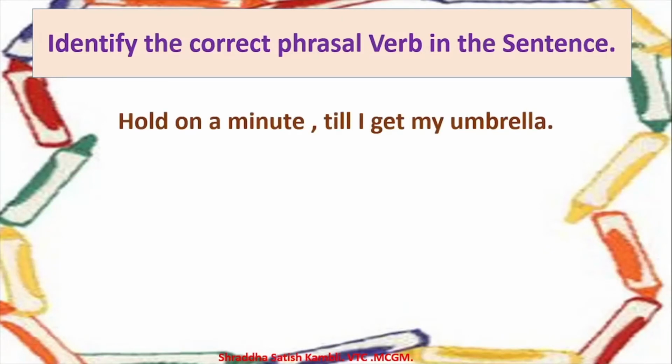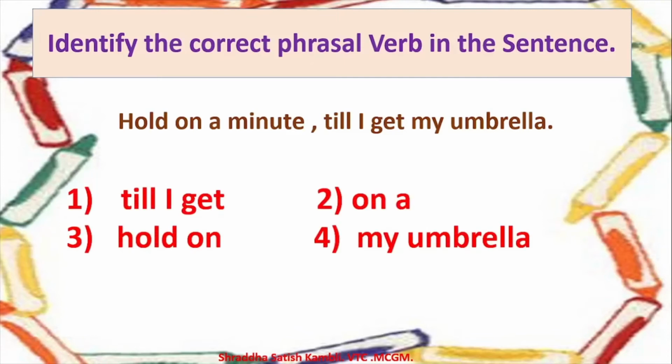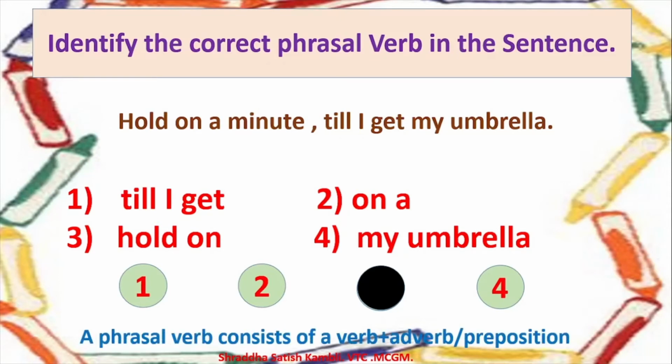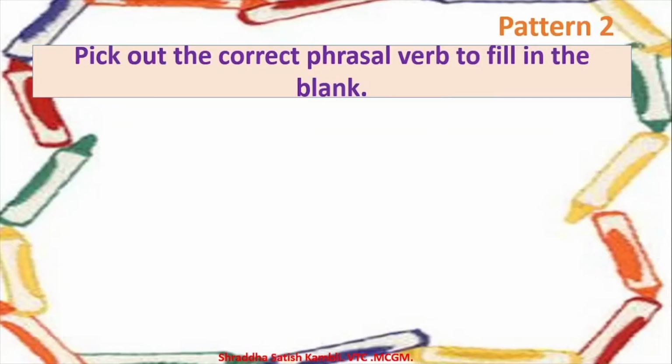Hold on a minute till I get my umbrella. So which would be the correct phrasal verb? Will it be till I get? Will it be hold on? Will it be on a? Or will it be my umbrella? Yes, it will be answer number 3, hold on. So again, it consists of a verb and an adverb or a preposition. Okay children, so this was pattern 1 for you. Let us move on and do pattern 2 now.